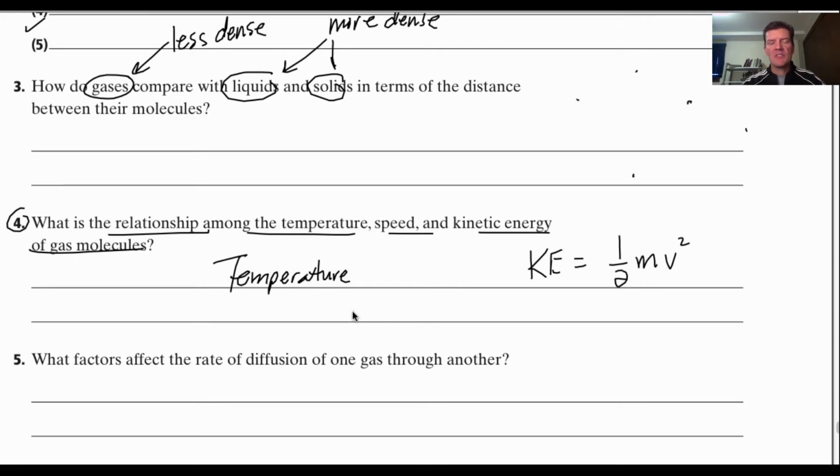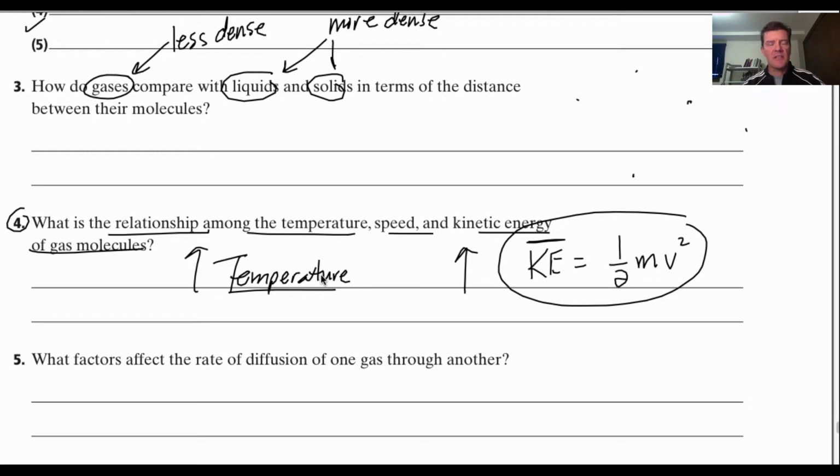Okay, so here's the deal. If the average kinetic energy, usually we put a line over something to show that it's average, goes up, so does temperature. It's a direct relationship. Now we have different scales for temperature: the Kelvin scale, the Fahrenheit scale, the Celsius scale, but with all of those measurements, the temperature will go up as the kinetic energy goes up.